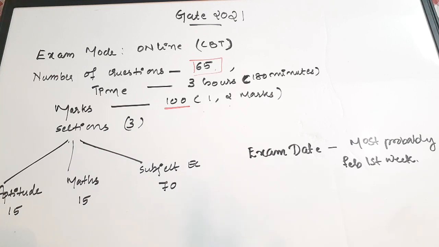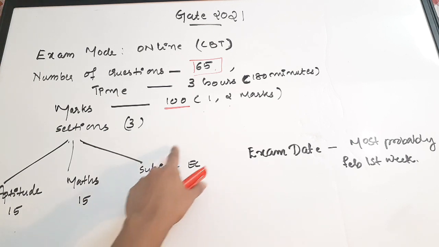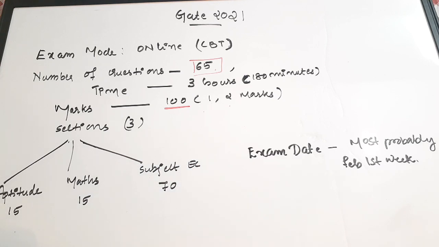So just know that it will be in February. So that is all about the exam pattern. I hope that you have got a good enough knowledge about the exam pattern. Now we are going to see the syllabus of our examination, the GATE examination, especially for EC. So we are discussing basically EC or electronics in this channel. So we'll be discussing the syllabus for the GATE 2021 electronics exam.